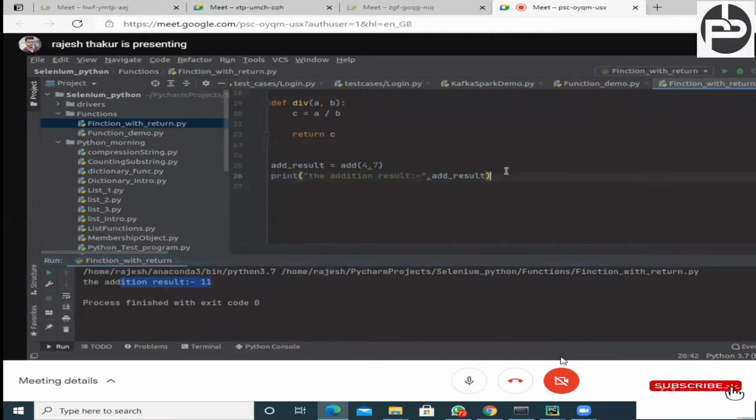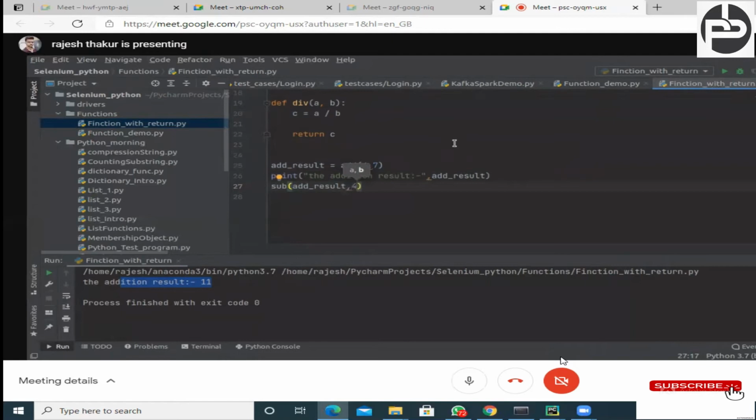Let's suppose if you want to call the subtraction method, I can call it, and it is asking for two numbers. So whatever result came from the addition, I want to pass that value, add_result, as the first argument, comma, another number, whatever number you want to subtract. So this is the beauty of the return type function.